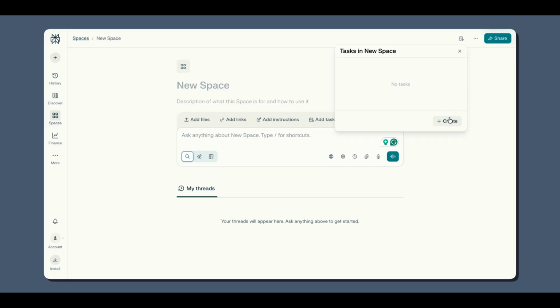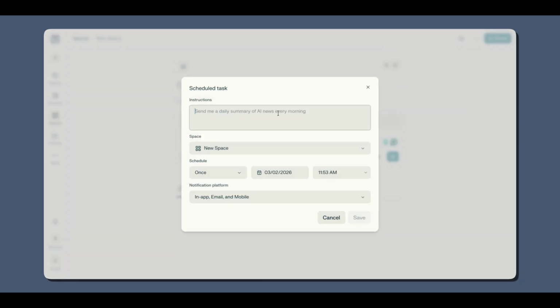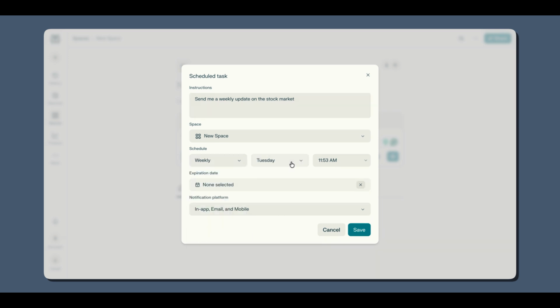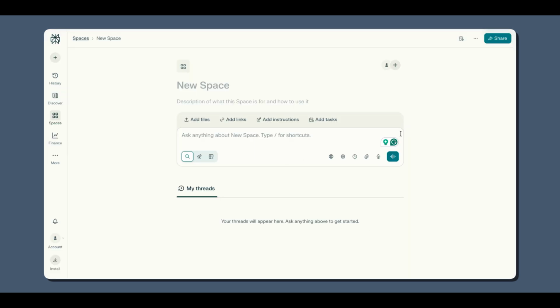And now the last one, stage 4, is the automation part. Here Perplexity stops being a tool and becomes an ecosystem for you. Tasks on Perplexity allow you to automate research. For example, let's schedule a task to send me a weekly update on the stock market, and I want it to run every Monday at 10 a.m., no expiry and auto notification.